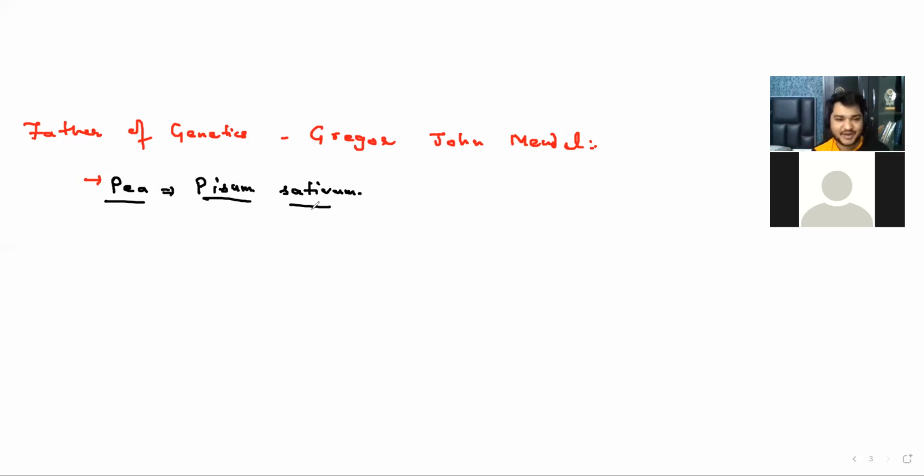Pisum sativum is the biological name, and can you tell me why he selected this pea plant? What is the reason? Because I think he was studying the number of peas inside the pod. Actually, there is so much variation in the pea, so many varieties of pea available. So that's why it is very good to see the result in the offspring.